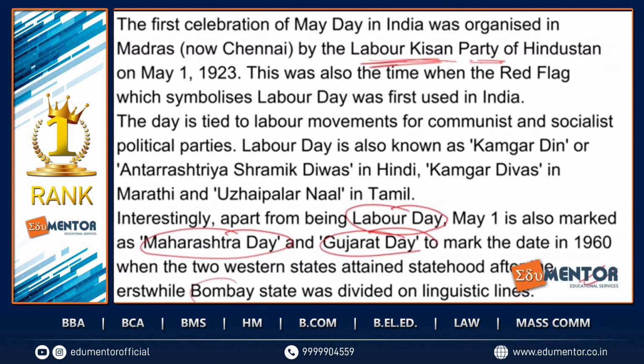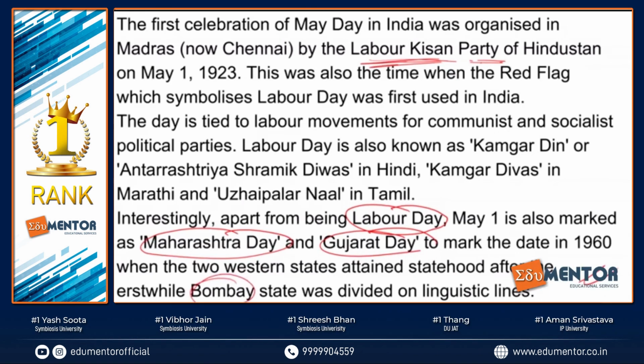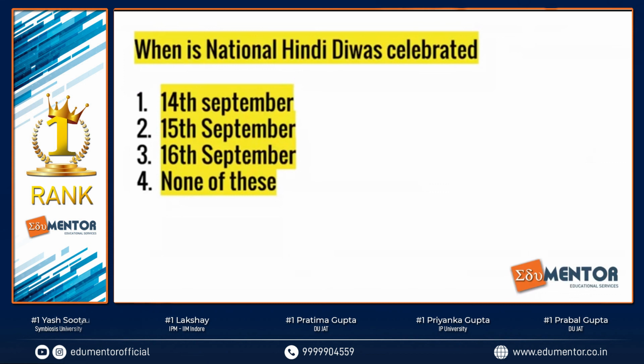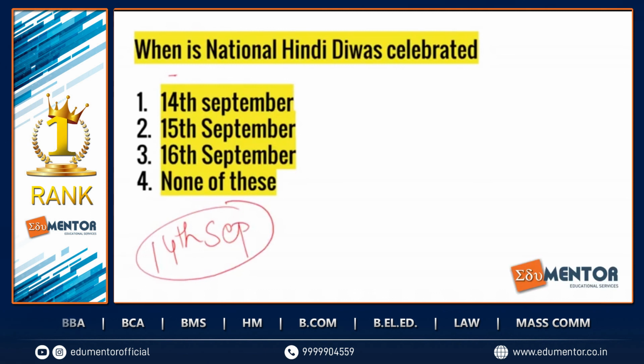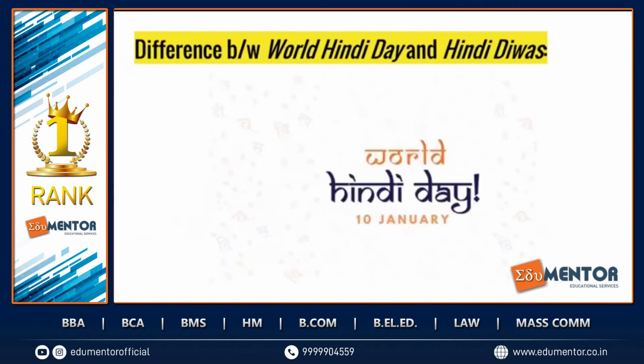because they were bifurcated on the basis of linguistic lines. Gujarat and Maharashtra were bifurcated, so they achieved their statehood. Now, when is the National Hindi Divas celebrated? The National Hindi Divas is celebrated on the 14th of September, but World Hindi Day is celebrated on 10th January. There's a difference, please remember.